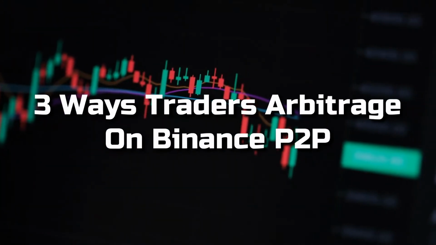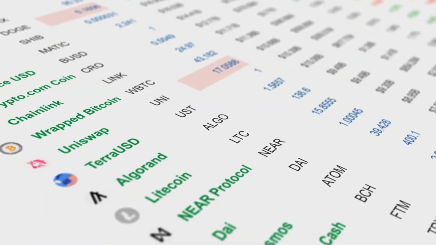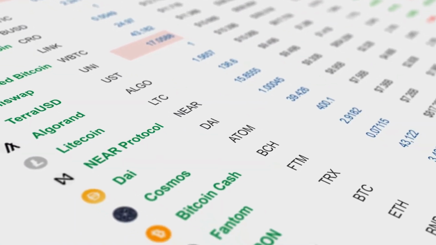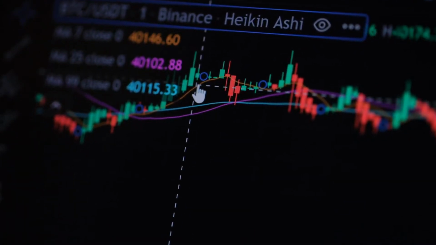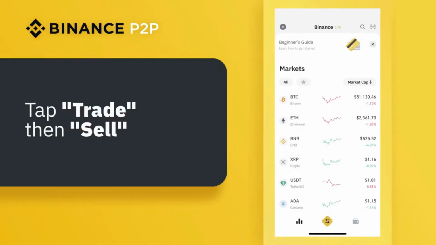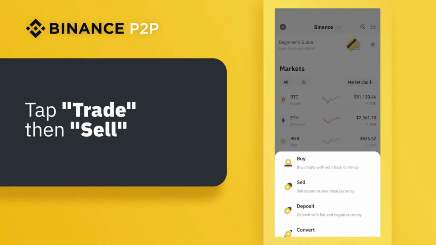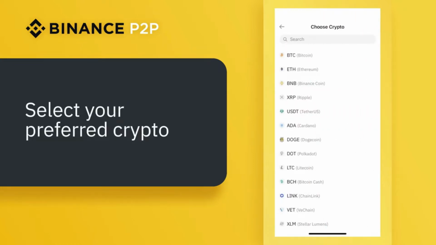3 ways traders arbitrage on Binance P2P. Traditional exchanges may have plenty of arbitrage opportunities readily available. However, peer-to-peer marketplaces provide a flexible trading experience you won't be able to find elsewhere. On just a single marketplace like Binance P2P, for example, you'll find price differences in crypto, local fiat currencies, and global payment methods. Below, we've listed 3 popular arbitrage techniques used on Binance P2P.